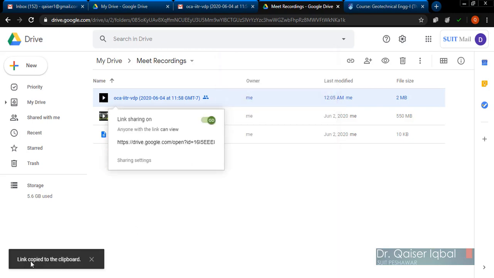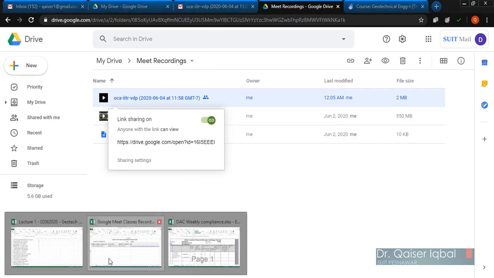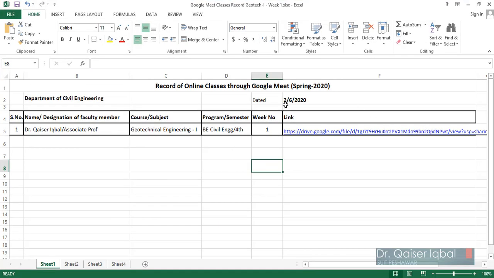Once you click on that, it gives you a message, link copied to the clipboard, so it is available with you. So what you should do, you should make a spreadsheet like this.